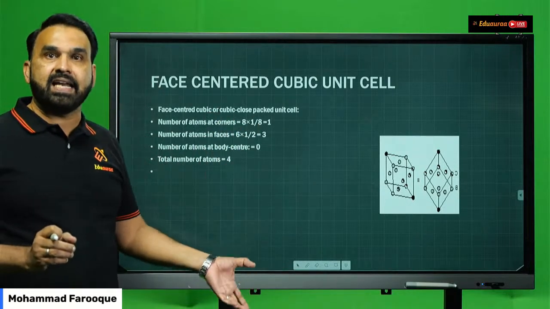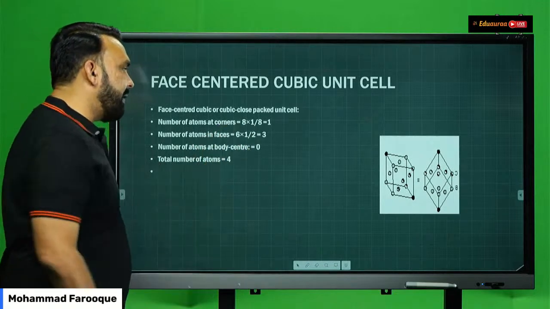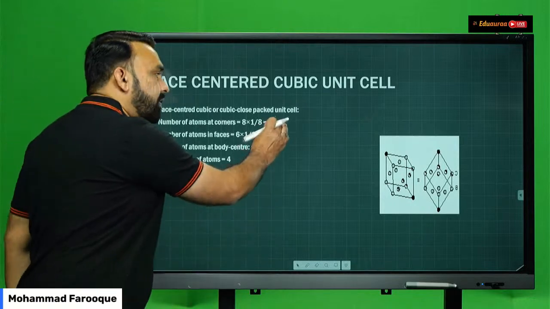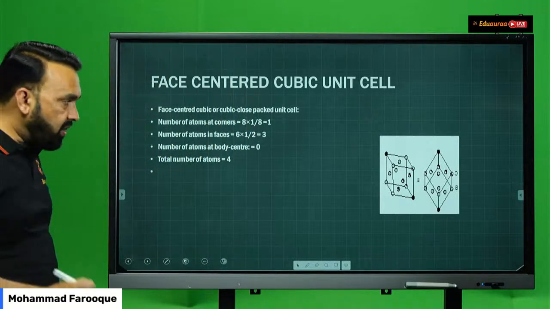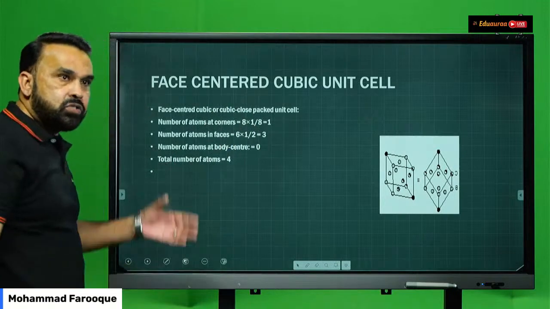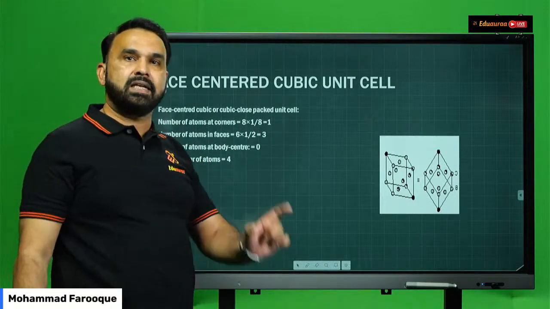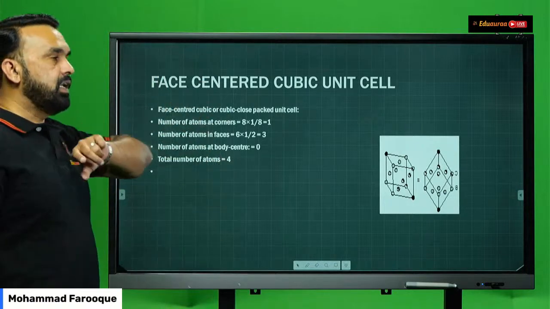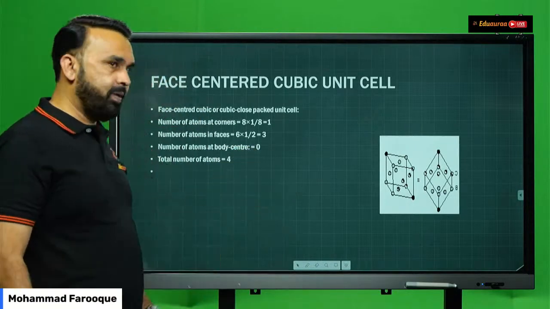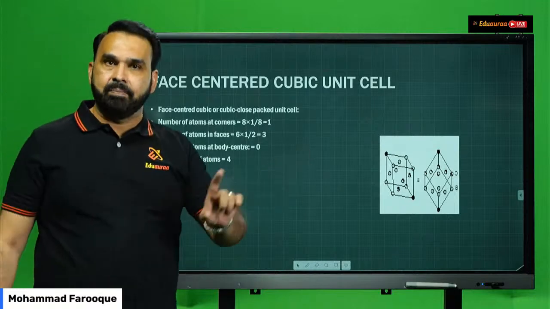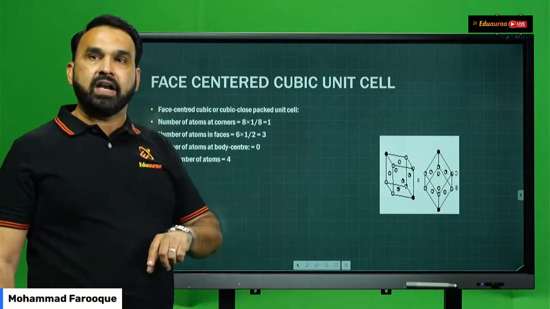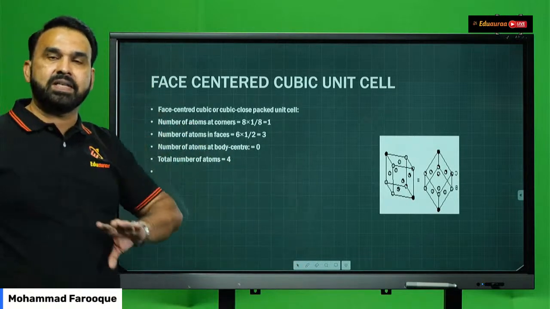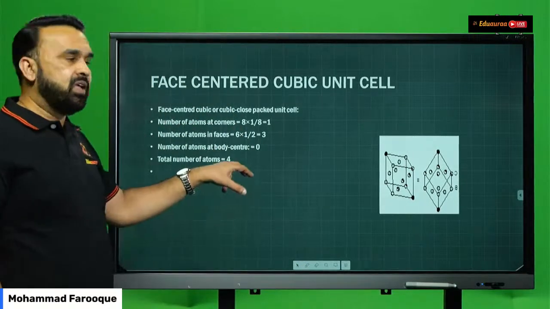How many face atoms are there? 6. So 6 into 1 by 2 is equal to 3. So the contribution from the corner atoms is 1 and from the face atoms is 3. So the total number of atoms in an FCC unit cell is 4. So SCC is simple cubic, BCC is body-centered, and FCC is face-centered. The number of atoms present in the unit cell is 1, 2, and 4 respectively.